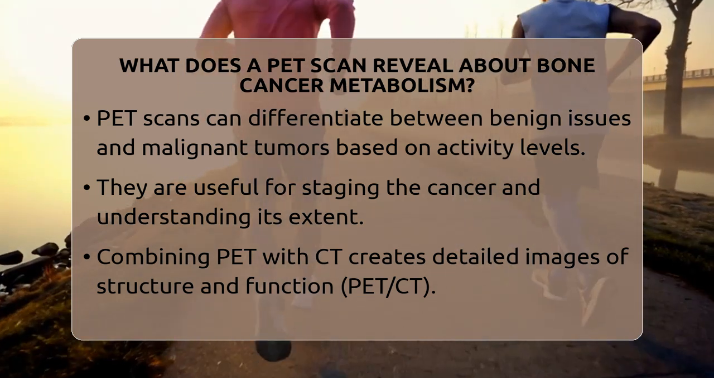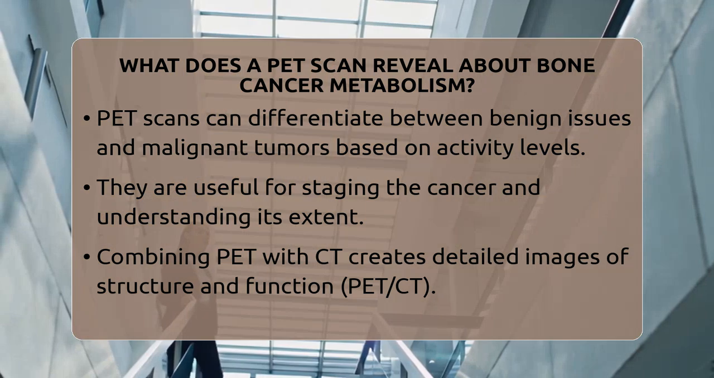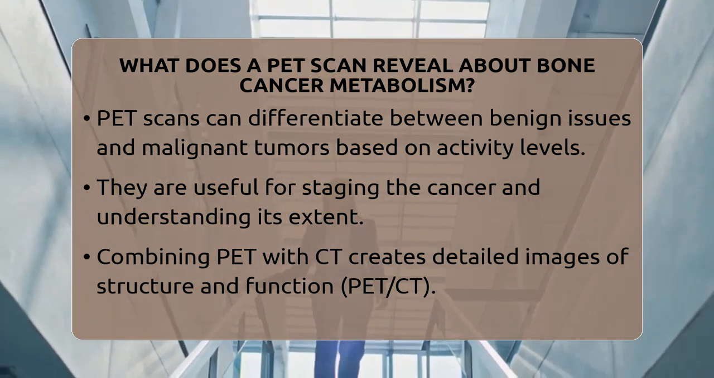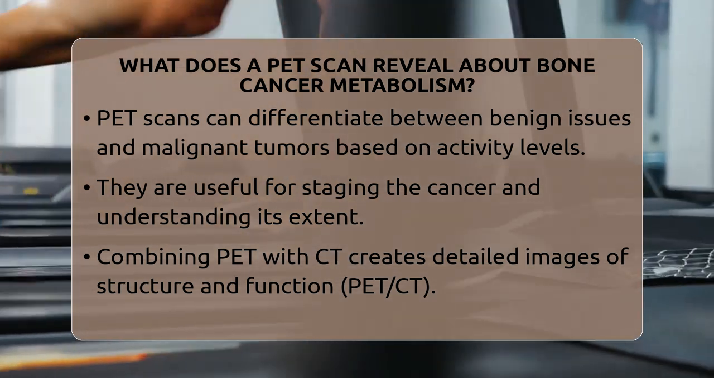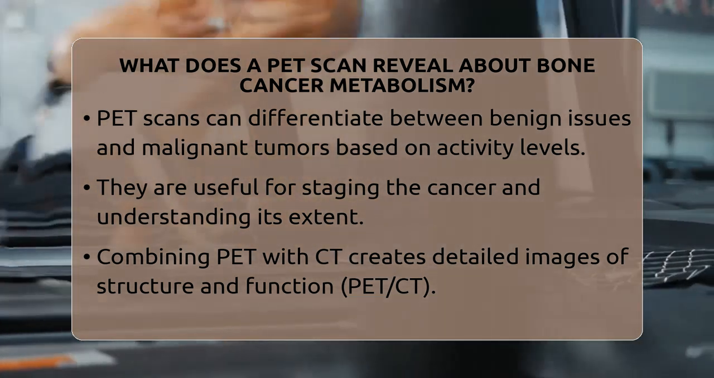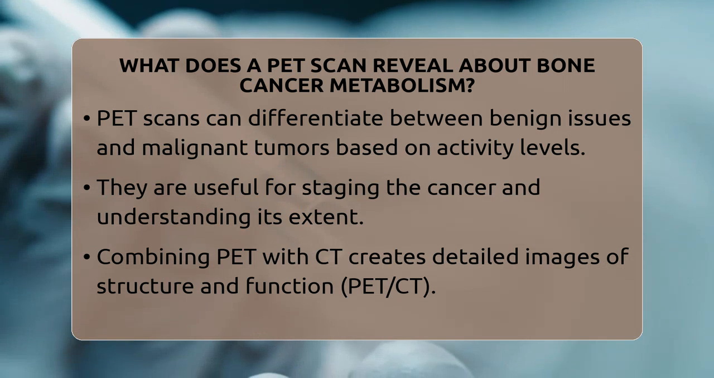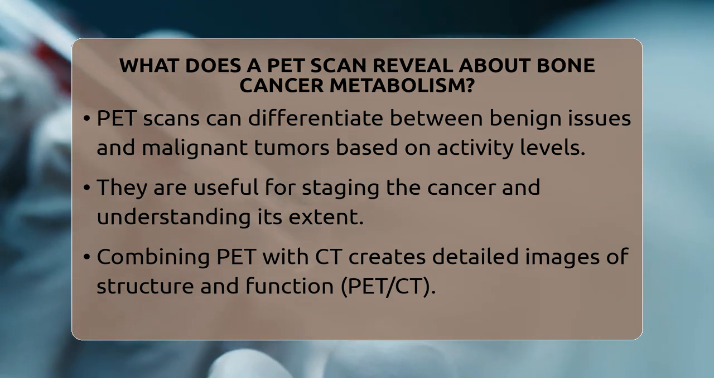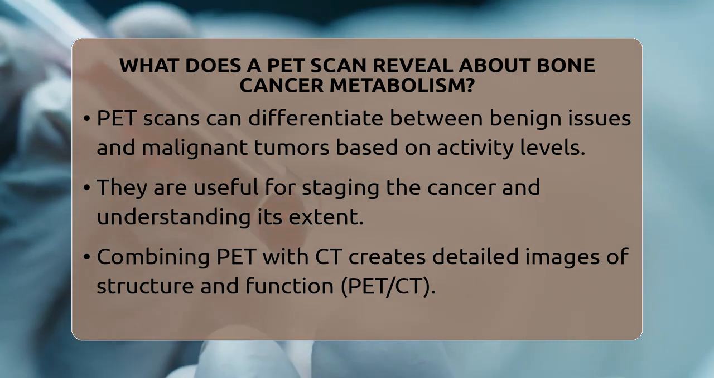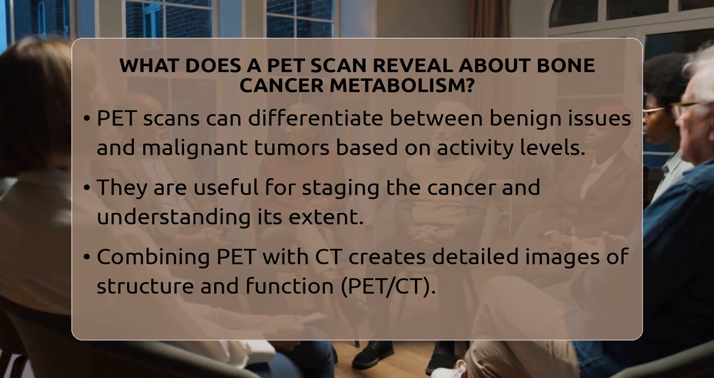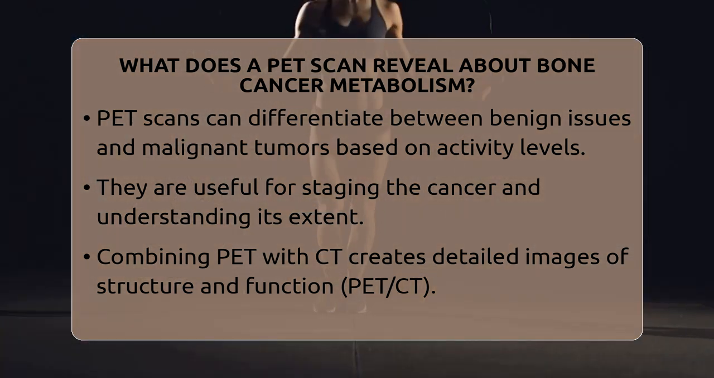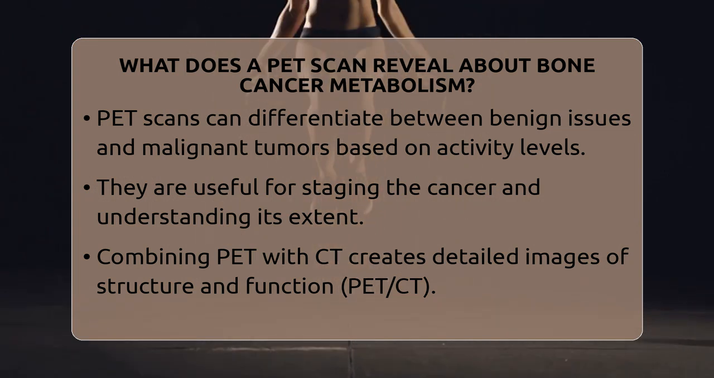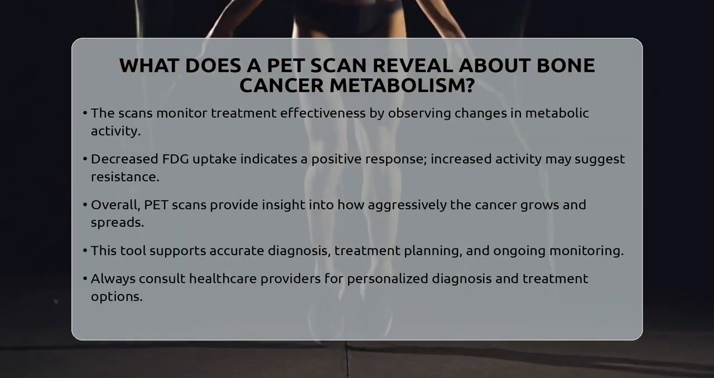In addition to detecting the primary tumor, PET scans are valuable for staging the cancer. They can reveal if the disease has spread beyond the original site, which is critical for planning treatment. When combined with computed tomography in a PET-CT scan, it provides detailed images that show both the structure and function of bones and tissues. This comprehensive view helps doctors decide the best approach for treatment and monitor how well the therapy is working.